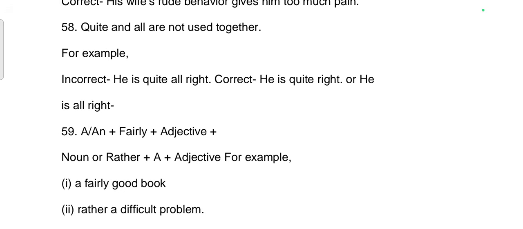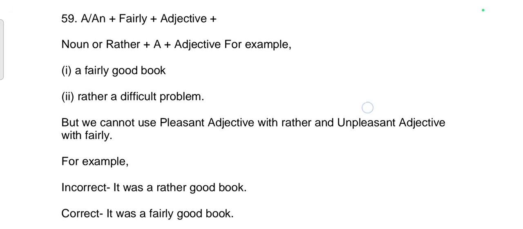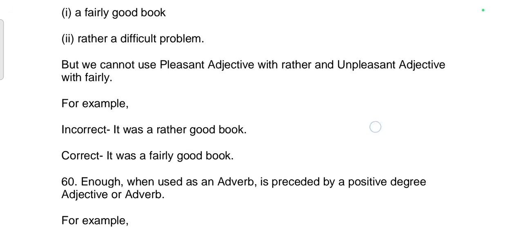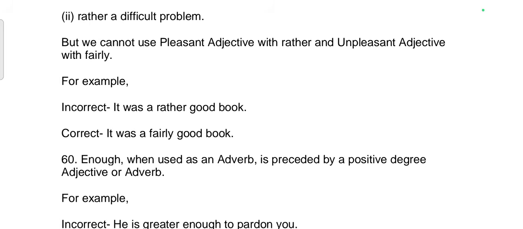59th rule. A plus fairly plus adjective plus noun, or rather plus a plus adjective. For example, a fairly good book, rather a difficult problem. But we cannot use a pleasant adjective with rather and an unpleasant adjective with fairly. For example, incorrect sentence. It was a rather good book. Correct. It was a fairly good book.